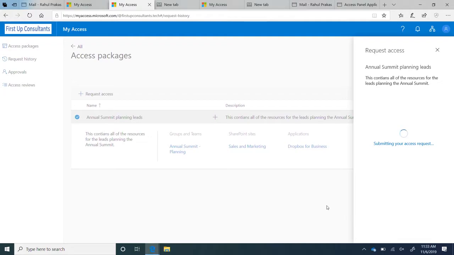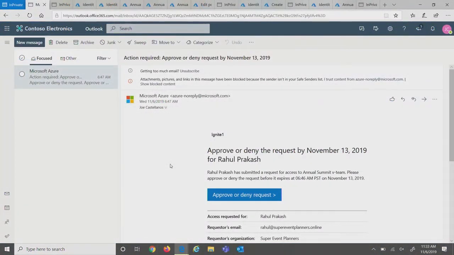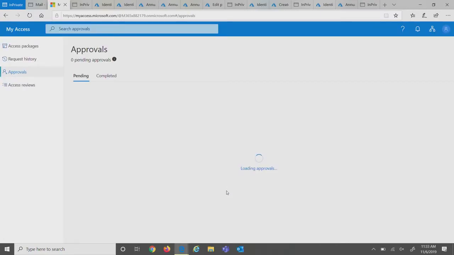All right. So now, let's change the screen. I am Joe, again, at First Up Consultants. Now that Rahul submitted a request, I get a notification saying that there's a pending approval that I need to go take action on. So I can go ahead and click on the link in the email. It's going to take me to the same My Access portal, which is a new end user portal that folks can go to. Rahul went there to request.